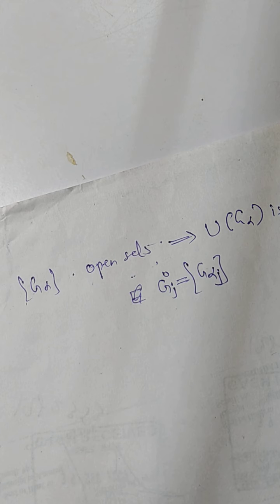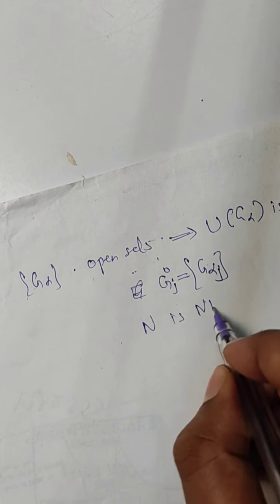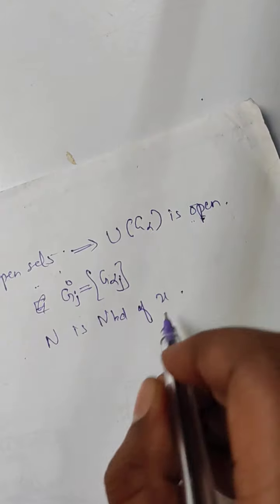So you just have to take a point X and create a neighborhood of X, that is N, a neighborhood of X. All right.